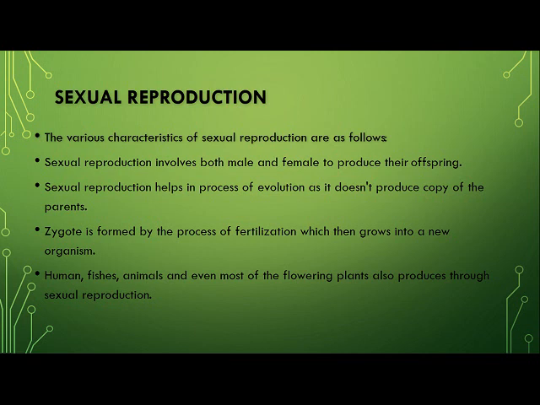In case of sexual reproduction, zygote formation takes place, children, and this zygote formation happens when a male and a female gamete fuse. During the process of fertilization, the zygote which is formed undergoes many different changes and it finally results in the formation of a new young one. The different living organisms that show sexual reproduction are humans, fishes, and many other living organisms.